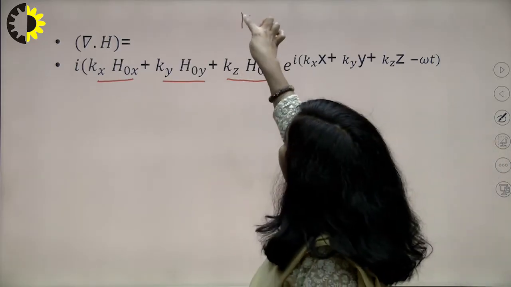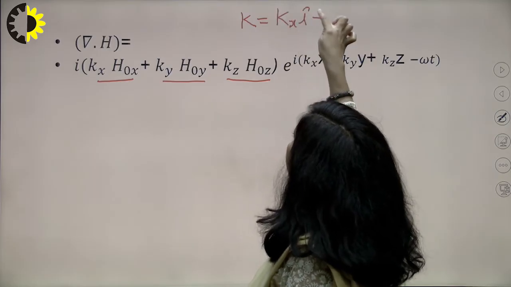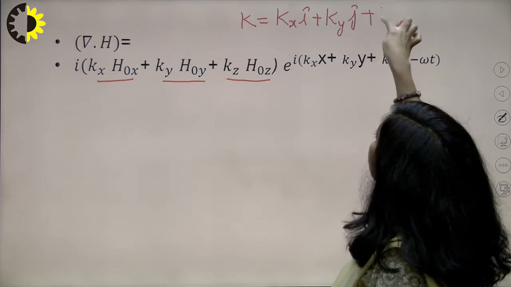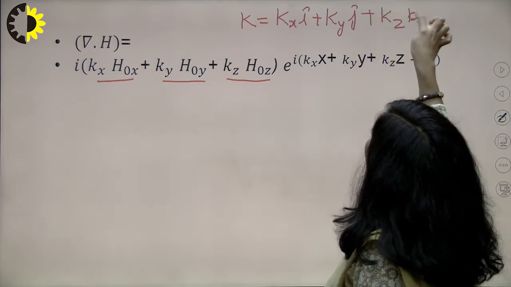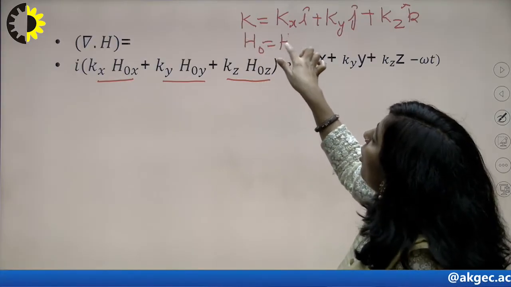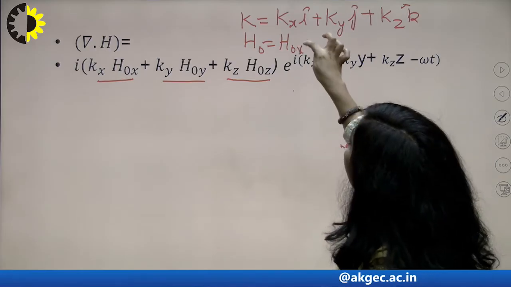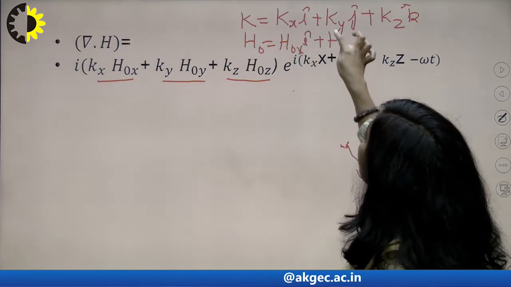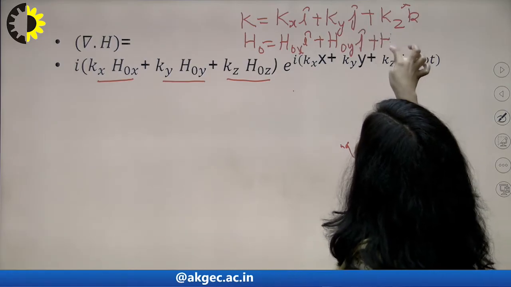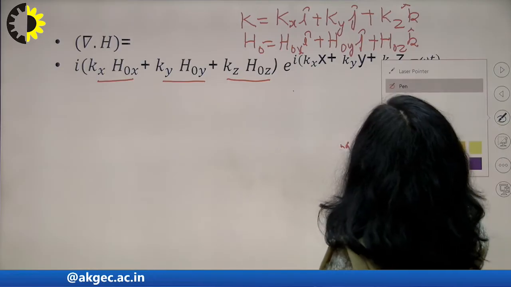Now you know that k, the propagation vector, in component form is kx i cap plus ky j cap plus kz k cap. This is your propagation vector. And you also know that H naught in component form is H naught x i cap plus H naught y j cap plus H naught z k cap. This is the value of your amplitude vector, right?